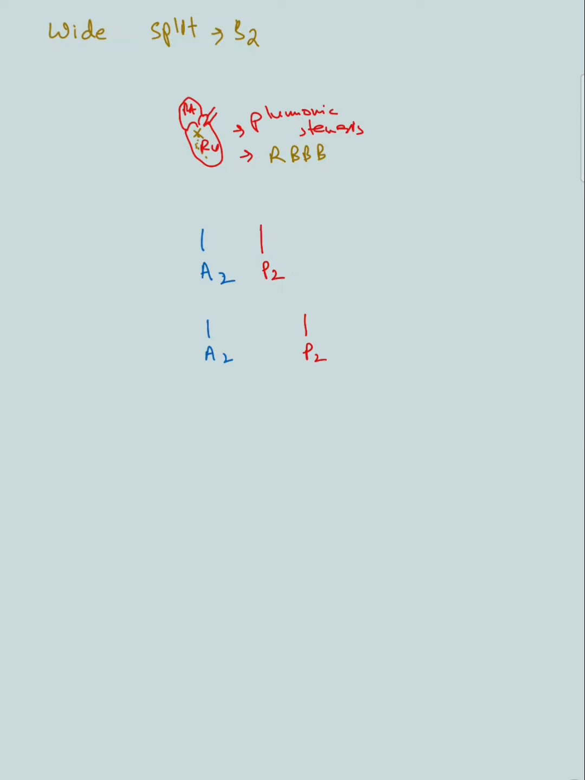This is called a wide split. This whole thing is called a wide split, and it is way wider than the normal physiologic split, and it will be wide even during expiration. And when you inspire, it will come back to normal. It will be here, P2, and that is A2. So this is expiration, this is inspiration, and this is expiration. So pulmonic stenosis and right bundle branch block are the causes of this wide split.